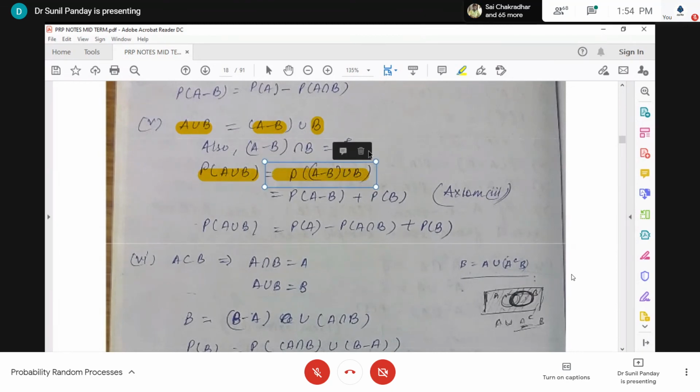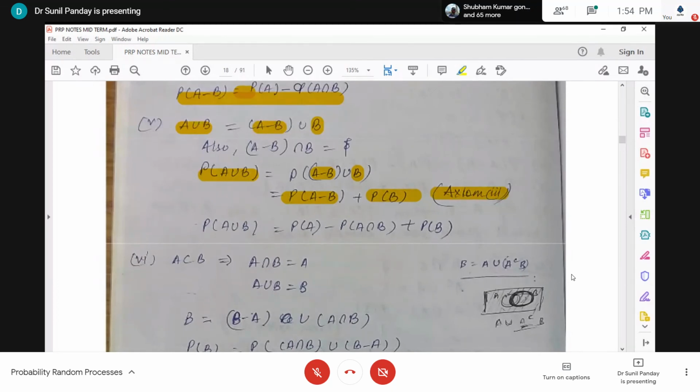And on the right side, because these are two mutually exclusive events, I will use axiom 3. The probability of the union of two mutually exclusive events is equal to the sum of their probabilities by axiom 3. And then I use the earlier proved result: probability of A minus B is probability of A minus probability of A intersection B. So I substitute this result here, and I will get this.